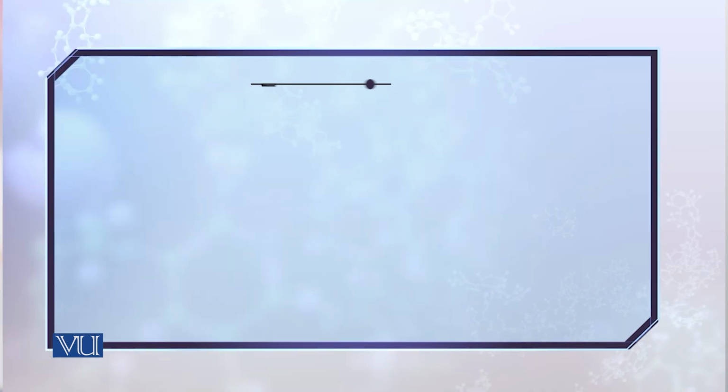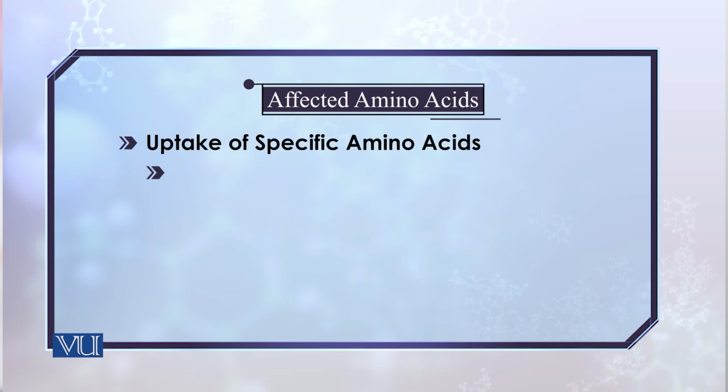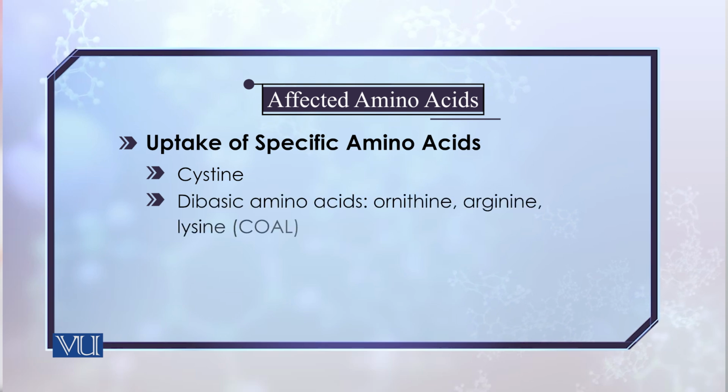For instance, one of the most common diseases related to defects in the absorption of amino acids is cystinuria. As the name shows, in cystinuria the absorption of the amino acid cysteine is impaired. Along with cysteine, the uptake of dibasic amino acids like ornithine, arginine or lysine is also disturbed. That is why it is known as COAL, that is cysteine, ornithine, arginine and lysine.